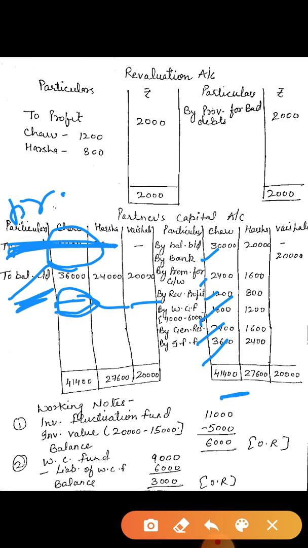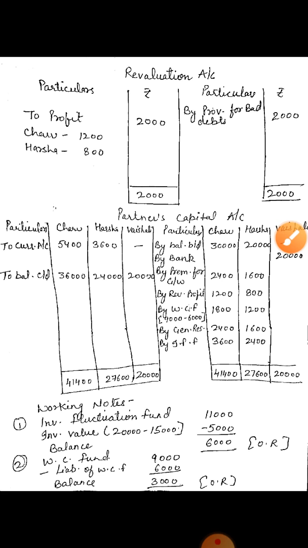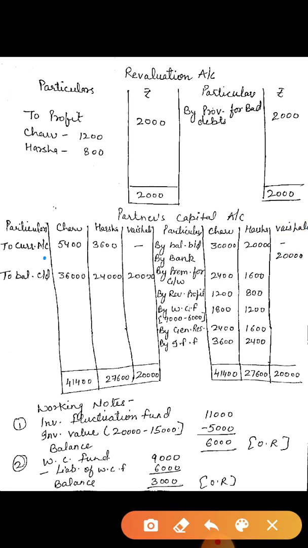That you have to write down in the current account, because it is given in the question. You have to write down the balance in the current account. So the balance will come 5,400. The same you have to do with Harsha's capital. Total of the credit side is greater, 27,600. You subtract 24,000. Answer is 3,600.